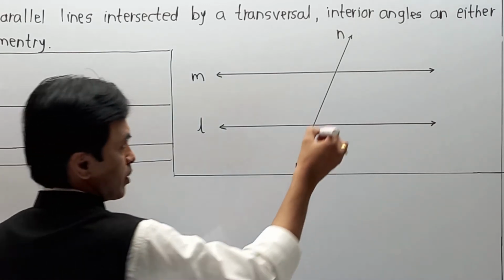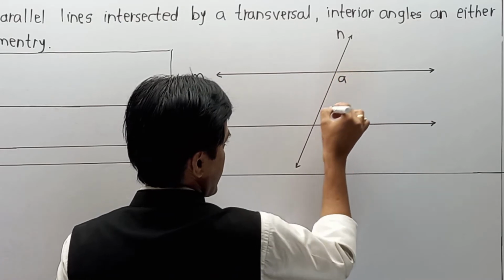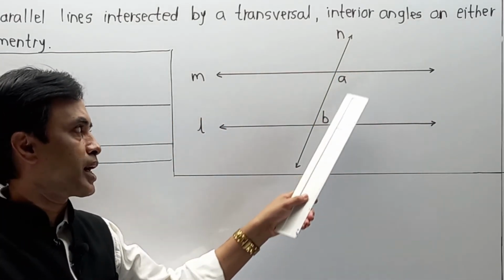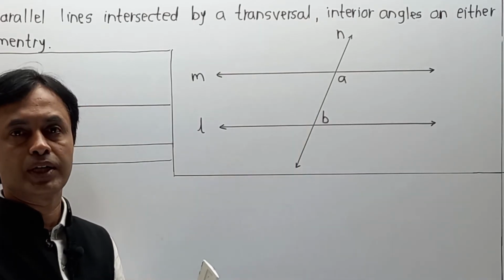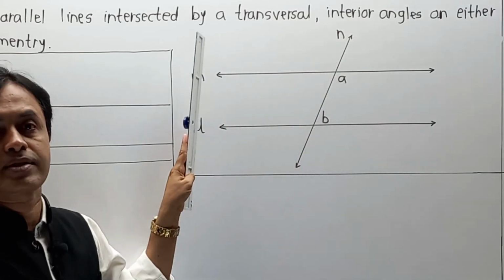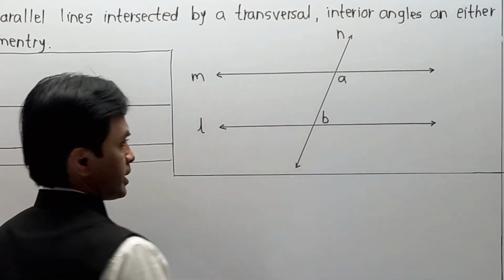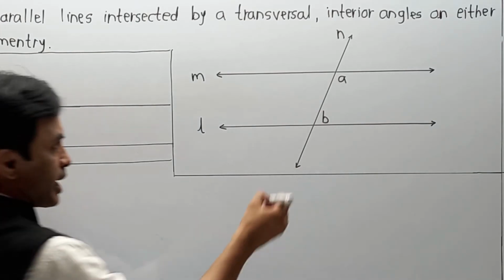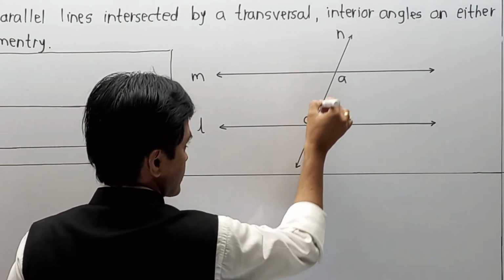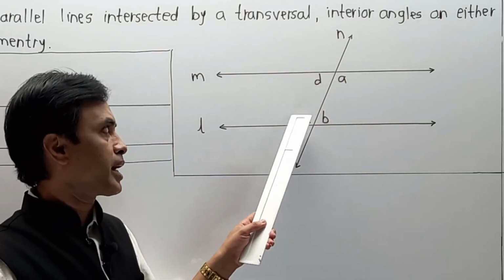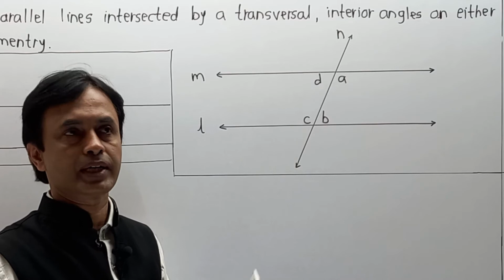So I am going to take two angles first, angle A and angle B. And now my target is to prove that angle A plus angle B is equal to 180 degree. This is one side, means either side. You can also have another side over here, so I am going to indicate these two angles by angle C and angle D. Means we can also say angle C plus angle D is also 180 degree.